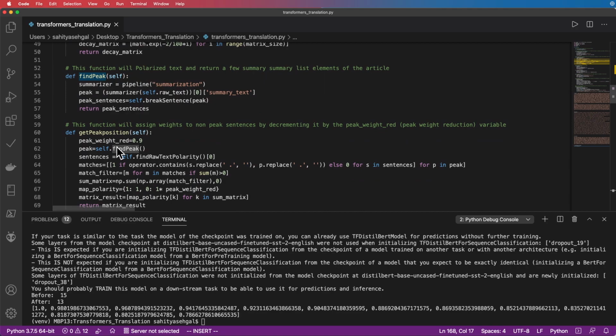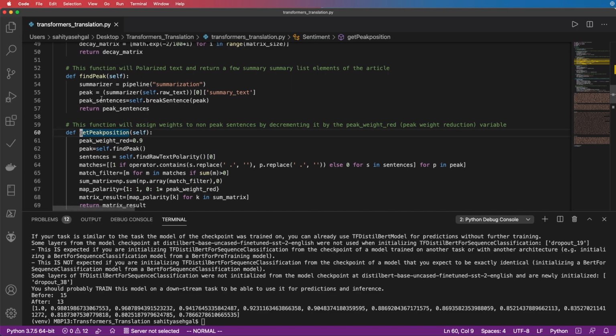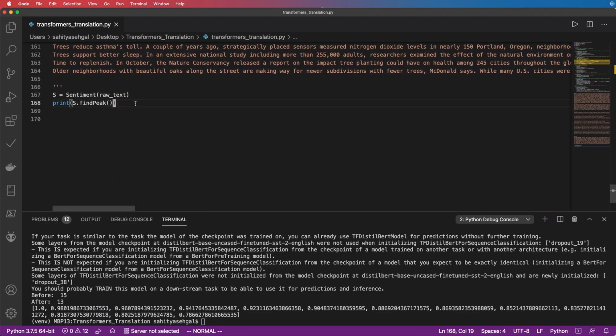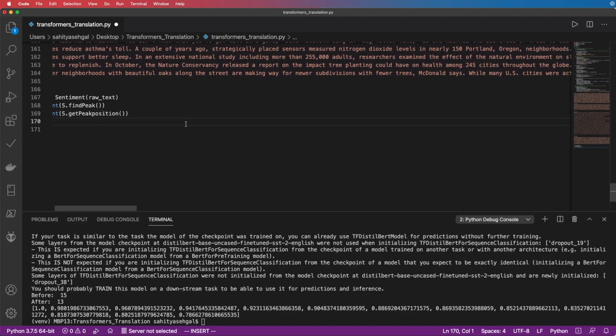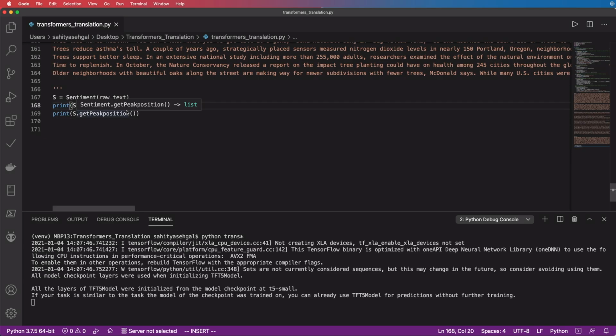So now with find peak and then get peak position, we're going to run both of these simultaneously. First it's going to identify the actual peak of the document, or the summary text of this document, and then it's going to find its position in the actual matrix to see whether it's sentence 1, sentence 5, or whatever it may be. So let's run both of these here. I'm also going to add a line that says print s.get_peak_position. Let's clear this out and run this together and we'll see what it does.